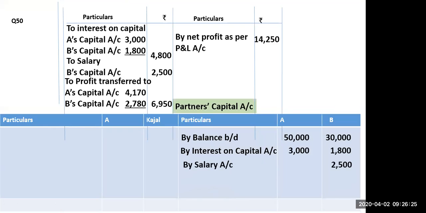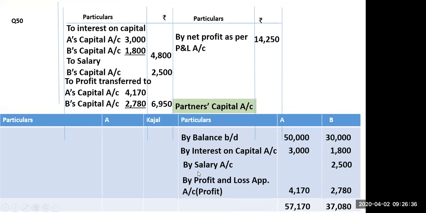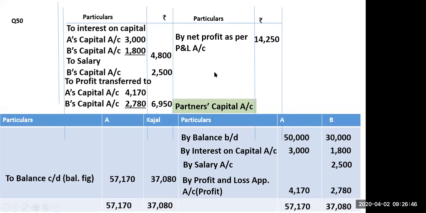Then by salary, 2,500 will be given to B only; A will not be given. Then profit will be transferred to the credit side. So this is our total. So to balance carried down, the balancing figure will be this. Okay? Is it clear?